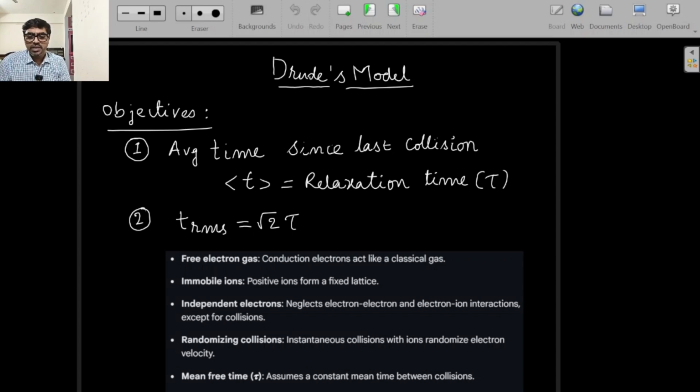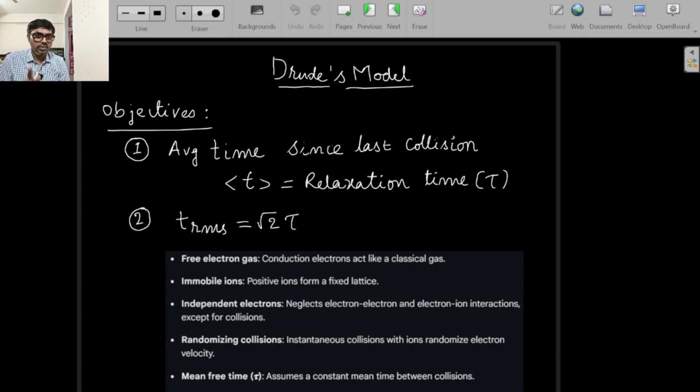The claim that I had made was that the average time since last collision is not the same as, but is equal to, the relaxation time. Relaxation time is the average time between two successive collisions, and the average time since last collision is slightly different. There is a slight variation to it. Most of the standard books do not give a satisfying explanation as to why they are equal. Suddenly they transition into relaxation time, and that is something that I have observed.